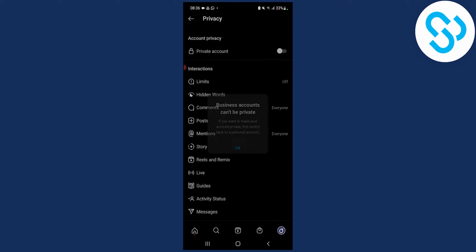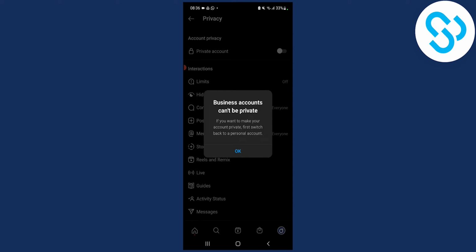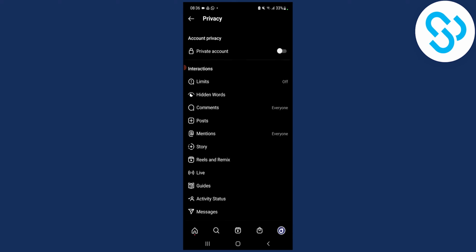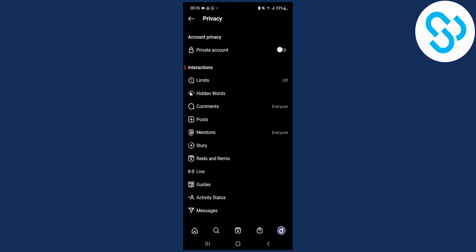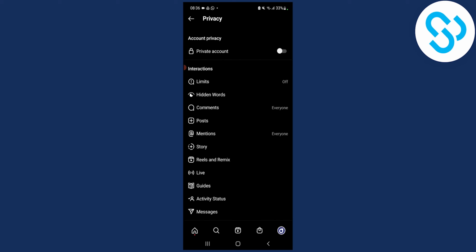You can click on private account. That will make your account private. And as you can see, business accounts can be private, so make sure that your account is not a business account, right? Then we obviously have to switch back to personal to do this, but this will hide your following and followers lists, right? It will hide your followers as well.